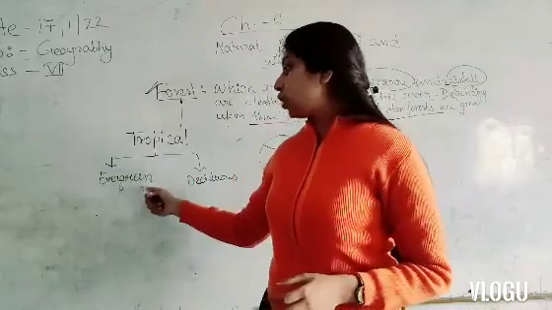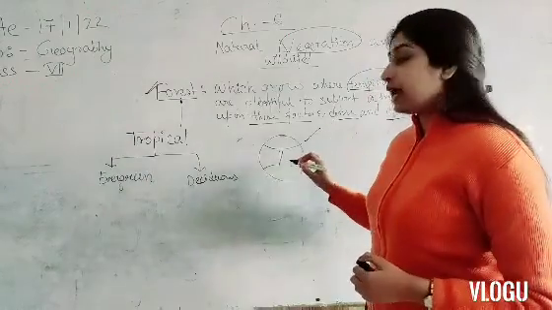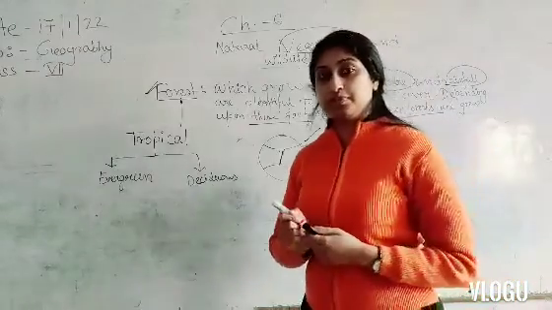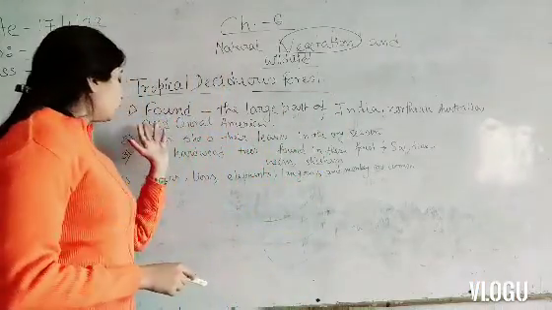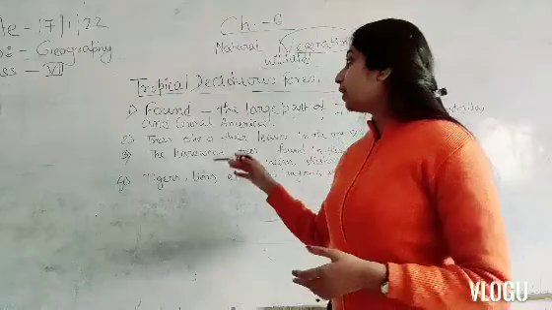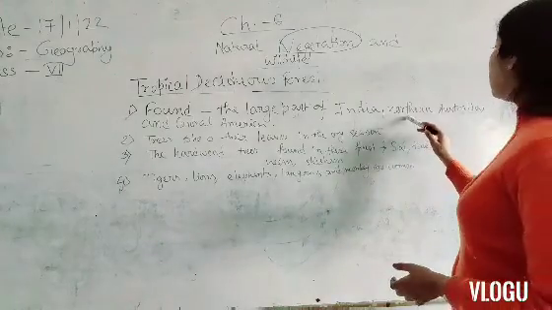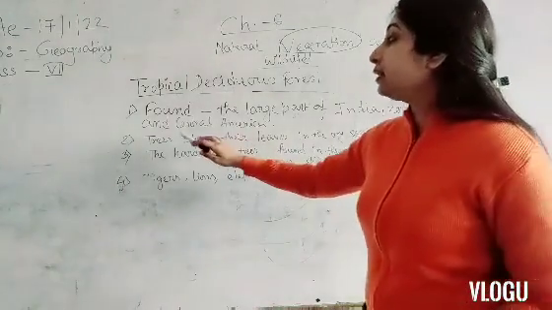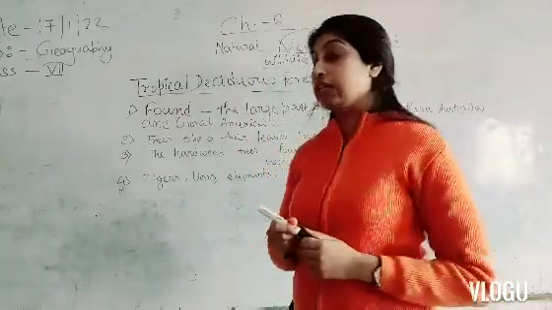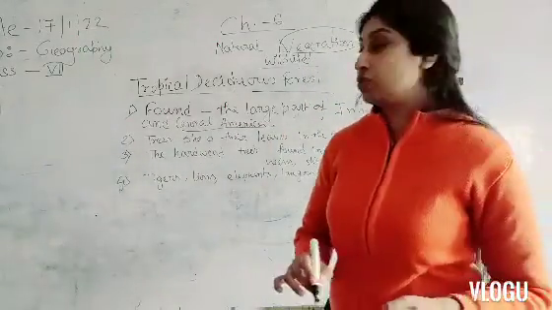We already discussed the tropical evergreen forest, and we know what is the Tropic of Cancer and the Tropic of Capricorn के बीच जो रहता है. Talk about the tropical deciduous forest. Here you can see the 4 points. Tropical deciduous forest we can find in a large part of India, the northern Australia and Central America. पूरा अमेरिका नहीं, not the whole part of America. The Central America and the northern Australia.